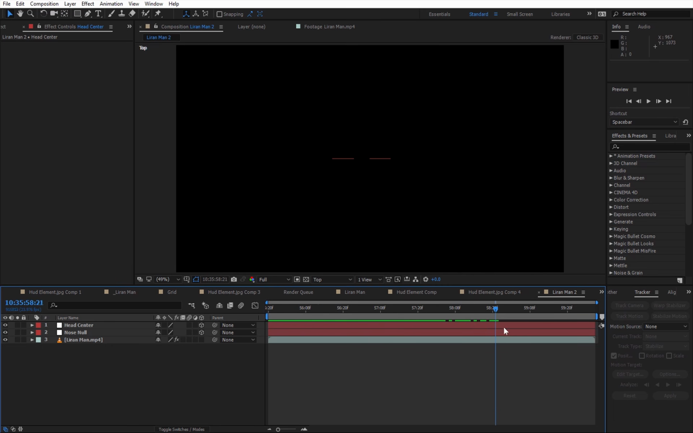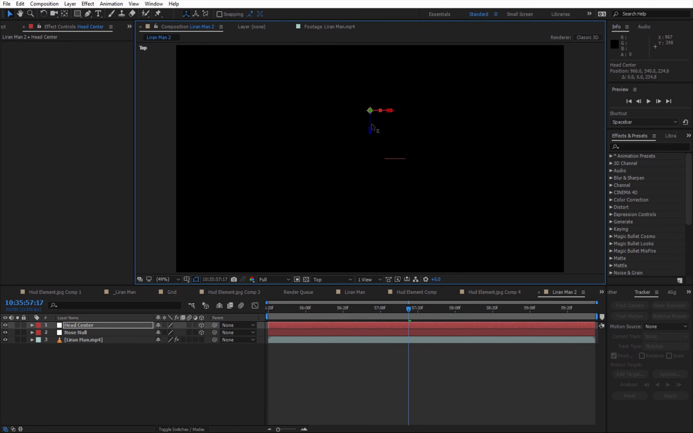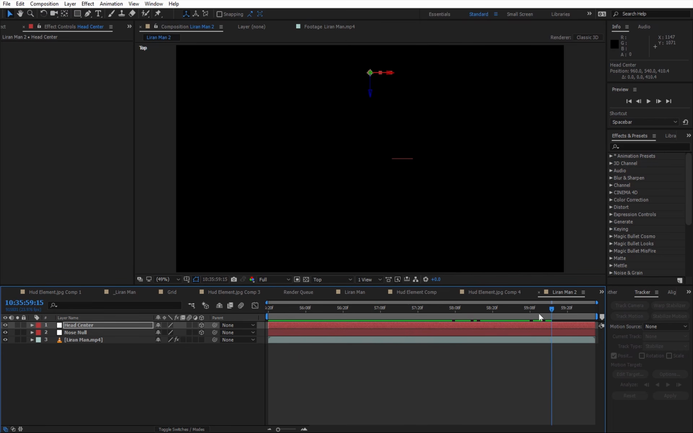So I can see how the nose tip moves, and I'm going to take the head center and pull it back until I'm pretty sure it's somewhere in the middle of my head. But it doesn't have to be that accurate, and you can move it at any time, even after you've finished doing everything with this technique.